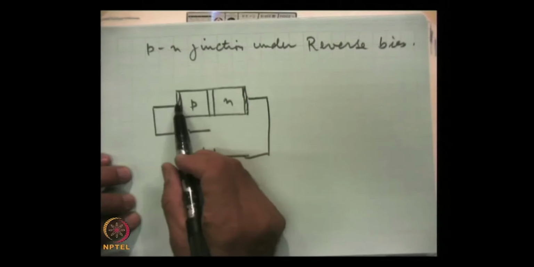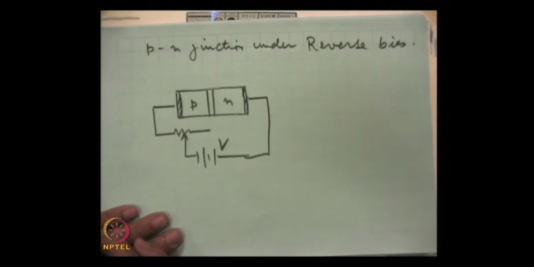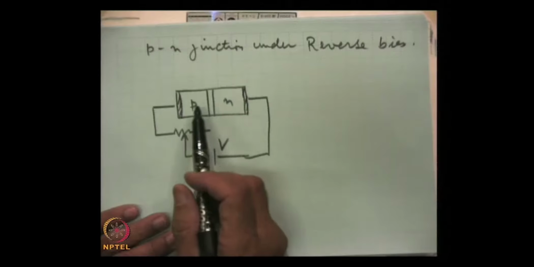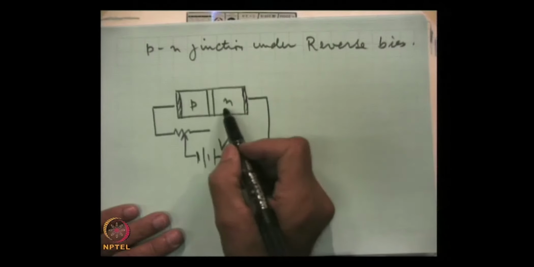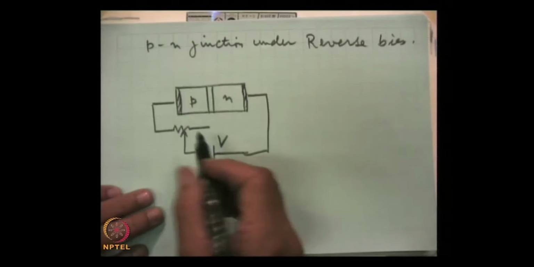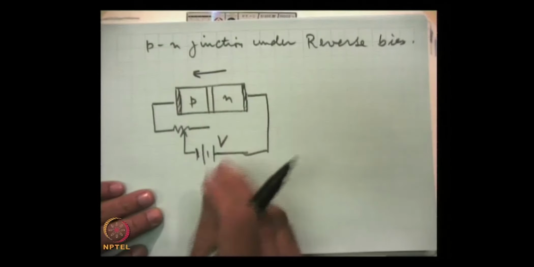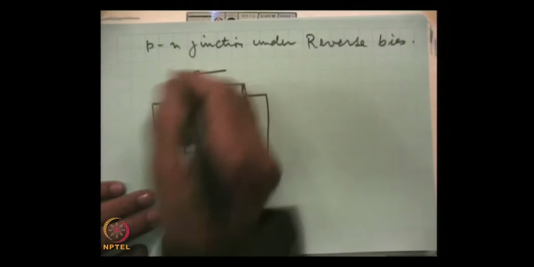These are ohmic contacts and this is the voltage, and we have applied it such that the negative of the battery is connected to the p side, and the positive of the battery is connected to the n side. Now, here the direction of the field which the applied voltage creates is this.